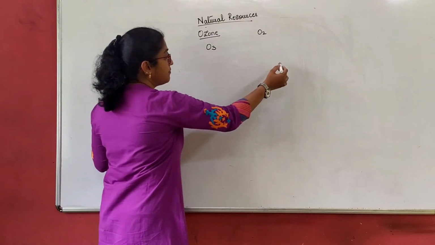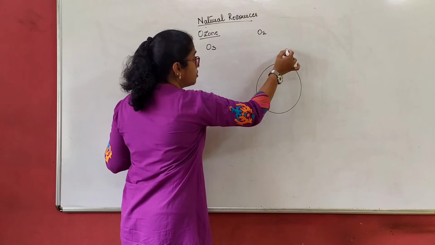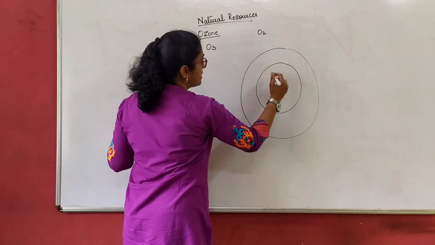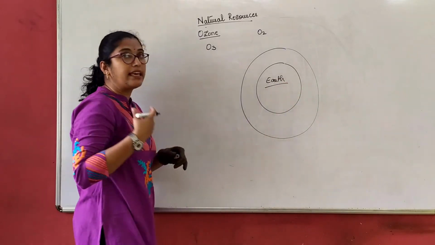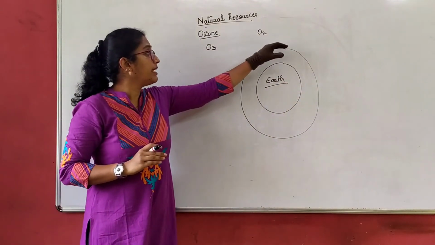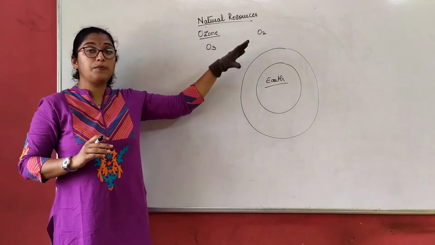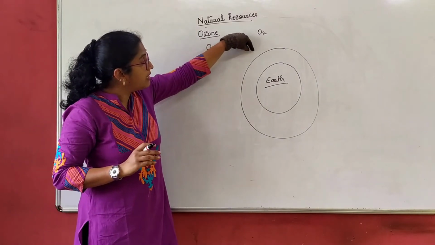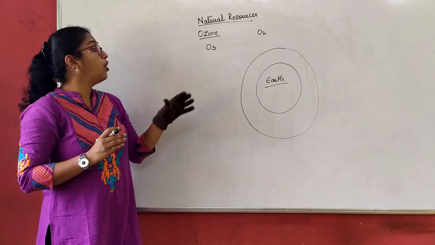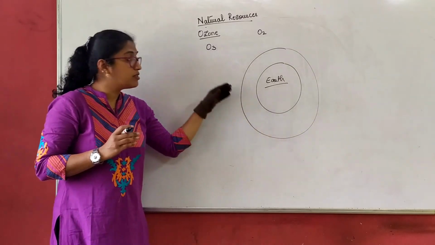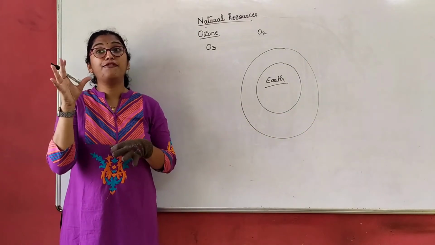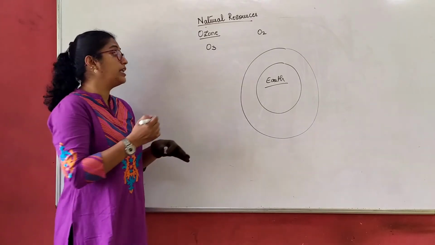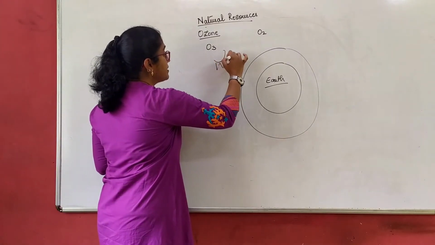So consider if this is our planet Earth. Our atmosphere actually has many layers, which we are not studying in your grade. The layer known as the stratosphere is where the ozone layer is formed, which helps protect us from harmful radiations of the sun, which are known as UV rays.